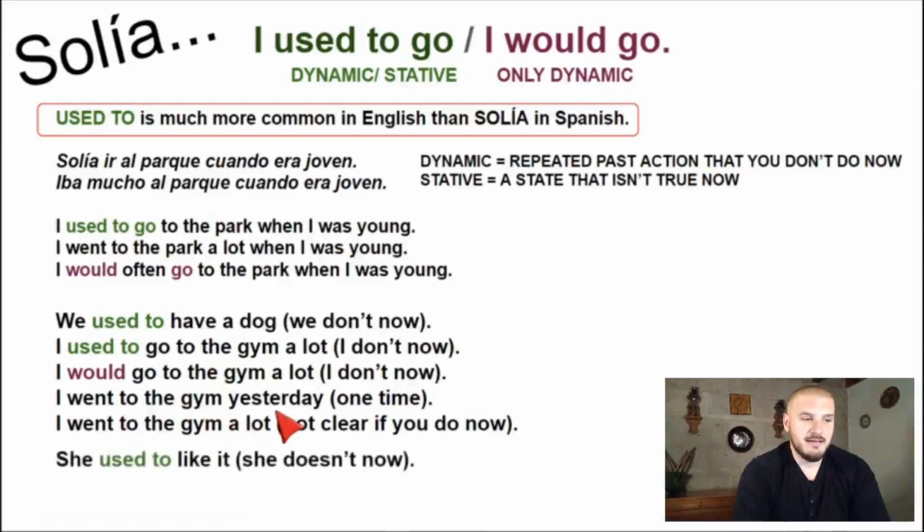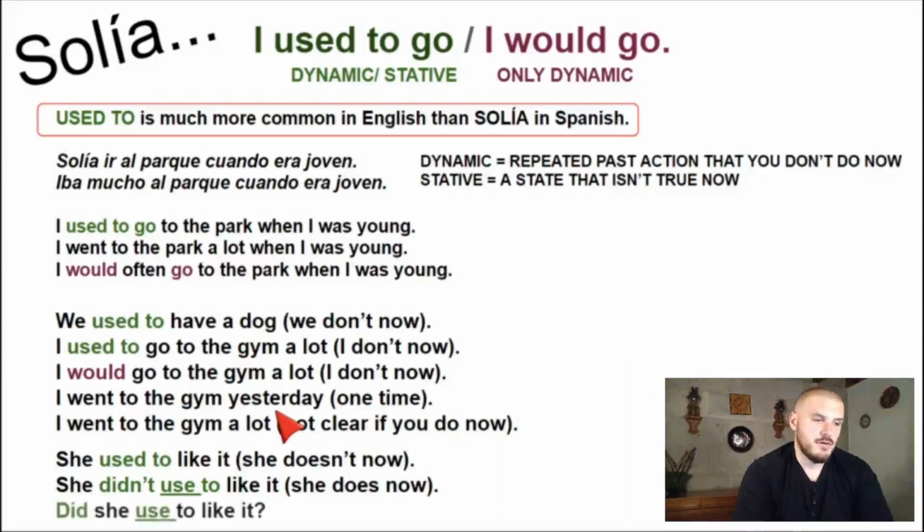She used to like it. So this is a state. These are stative verbs. She used to like it means she doesn't now. She didn't used to like it. She didn't used to like it means that she does now like it. Okay? Look at the difference between used to and didn't use to. Because the didn't absorbs the past. Did she used to like it? Again, there's the question. Did she used to like it? Did absorbs the past, so used to like it.